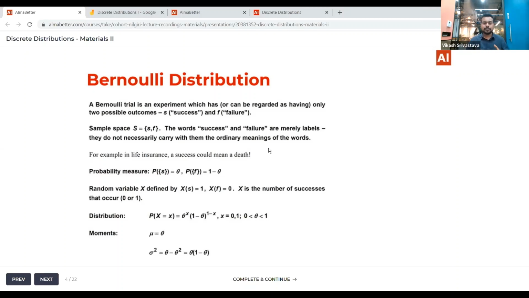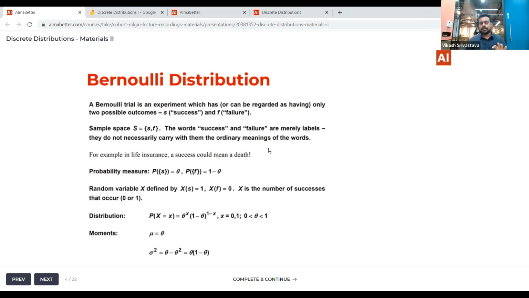To first understand what a Bernoulli distribution is, we need to understand what a Bernoulli trial is, right? I'll give you the idea of Bernoulli trials, which is essentially an experiment which has only two possible outcomes, right? Either a success or a failure. Of course, these two labels, success and failure, are very subjective, and they can be applied to any such context.